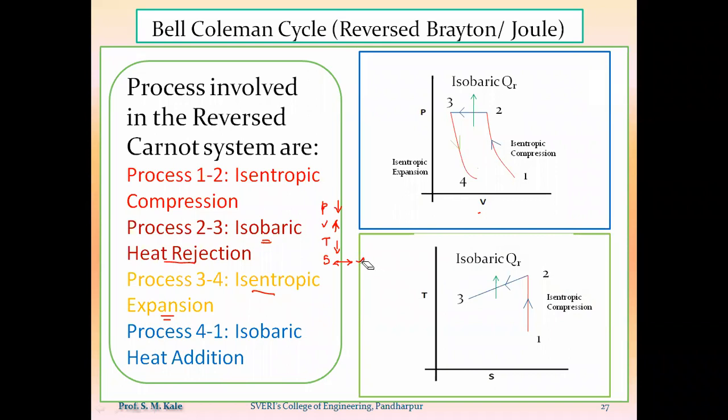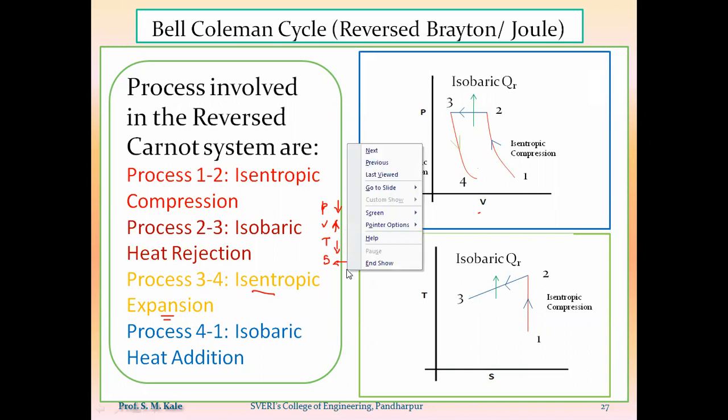3 to 4 process will be drawn likewise. Now, the same isentropic expansion process I need to draw on the TS diagram. As the word is isentropic, that means entropy remains the same. So on the TS diagram, constant entropy means a vertical line.